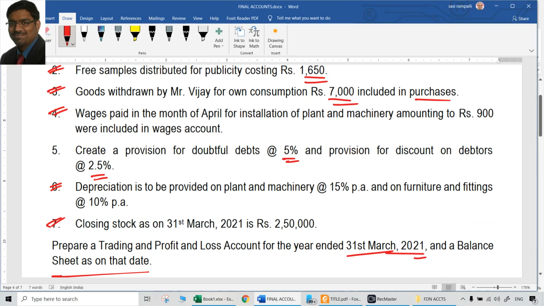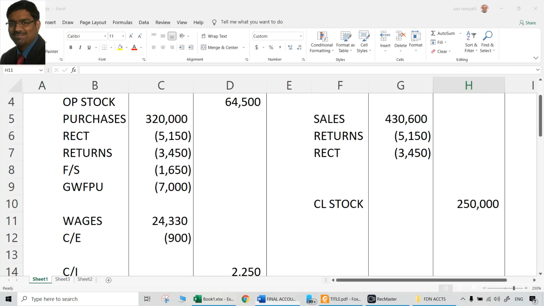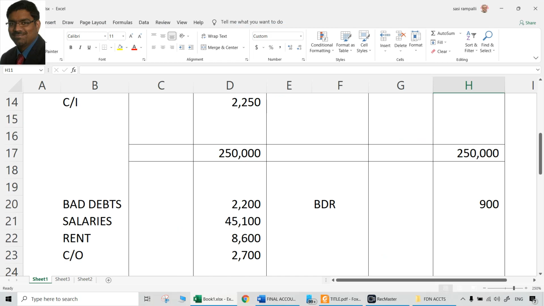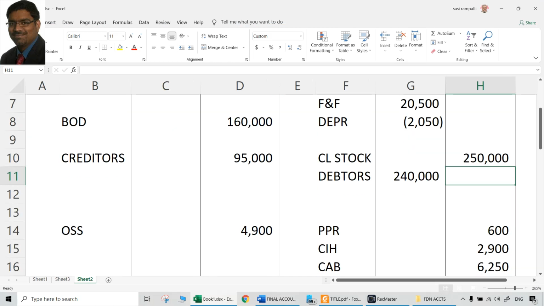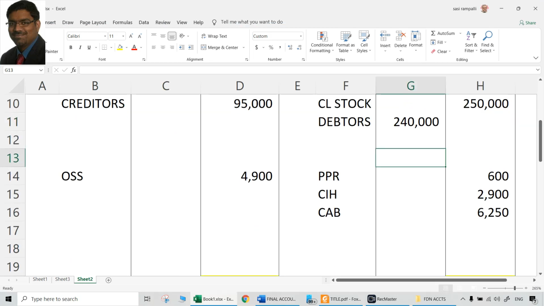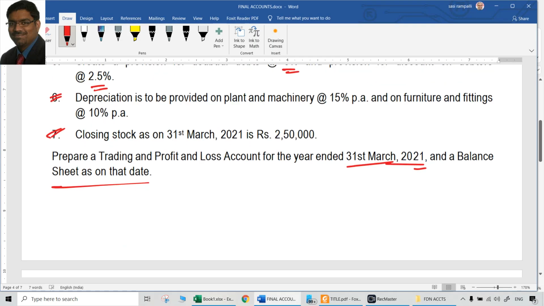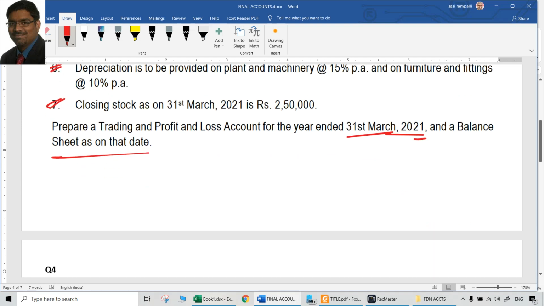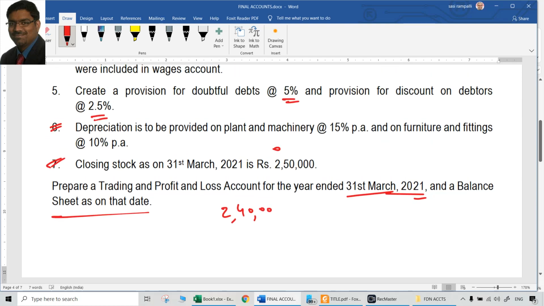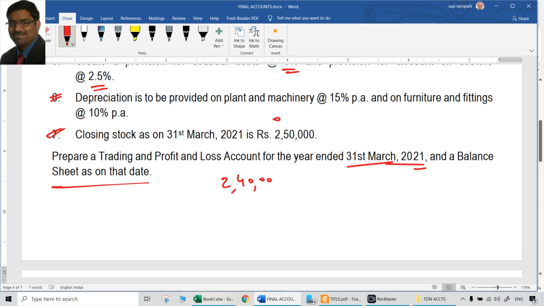Both are done. So now what is remaining after all the adjustments is provision for doubtful debts and provision for discount on debtors. Provision for doubtful debts is supposed to be created at the rate of 5%. First of all, let us see how much that amount is, because the debtors are 2,40,000. I need to show all these things in the working notes ideally. So when the debtors are 2,40,000, provision for bad debts at 5% means the provision required at the end of the year is 12,000.